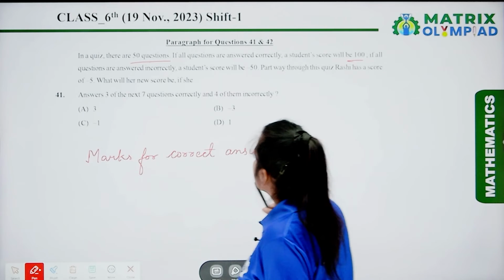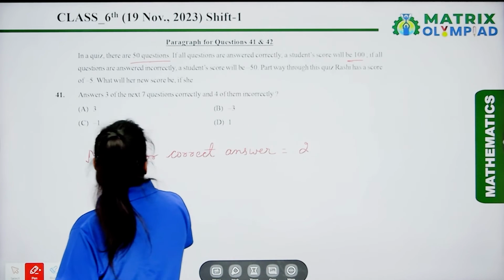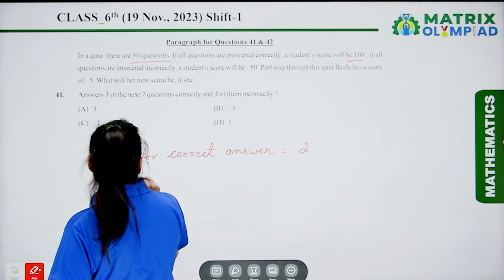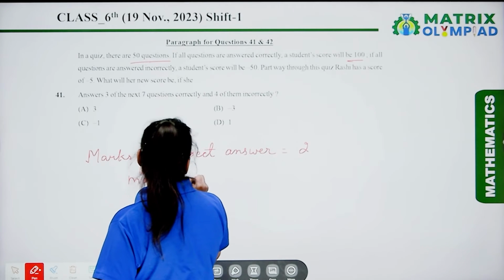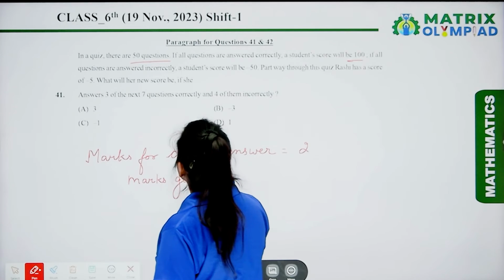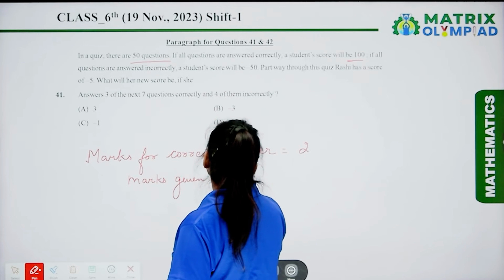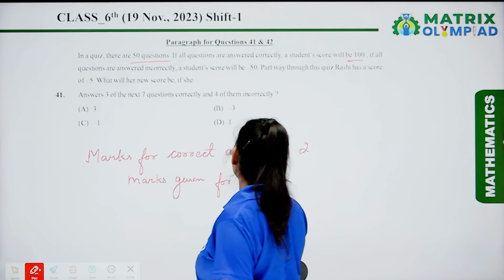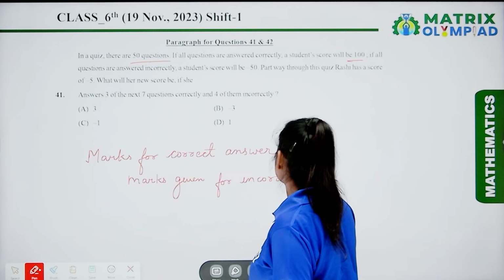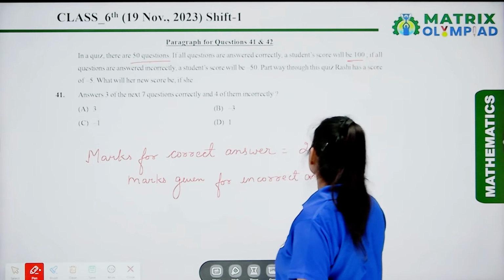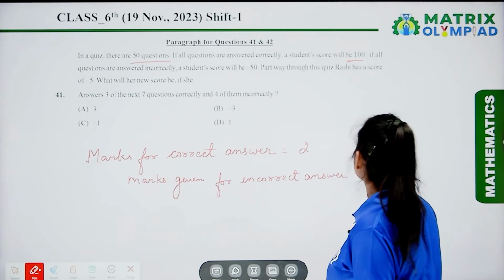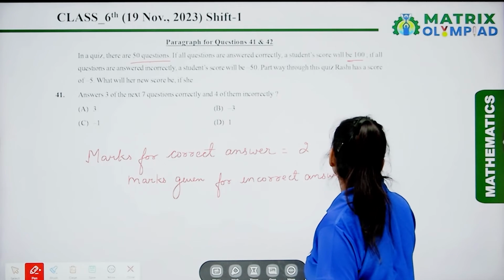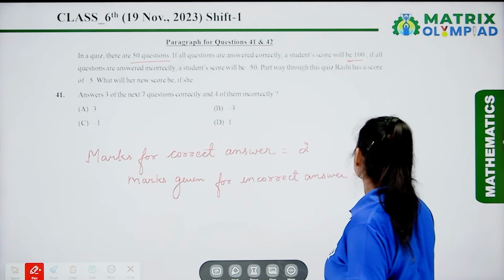Now we will find out for the incorrect. Marks given for an incorrect answer is -1.